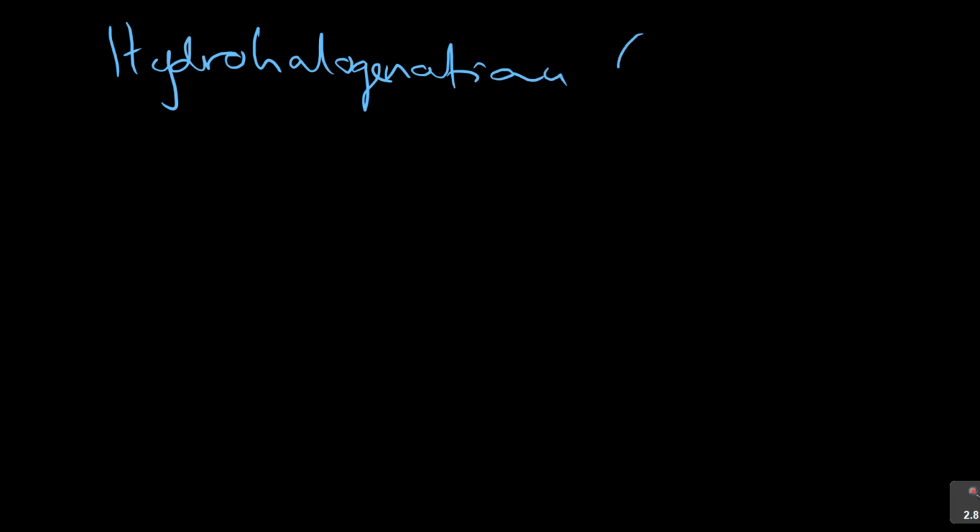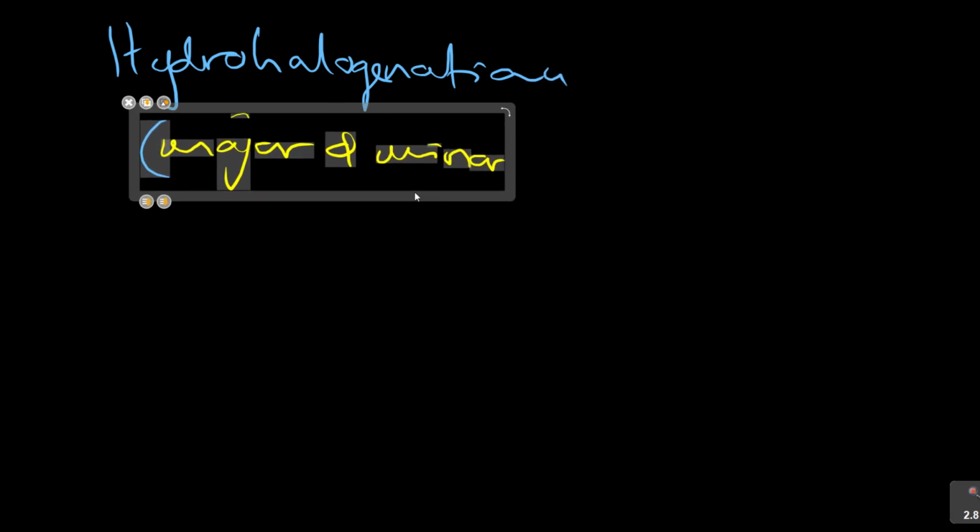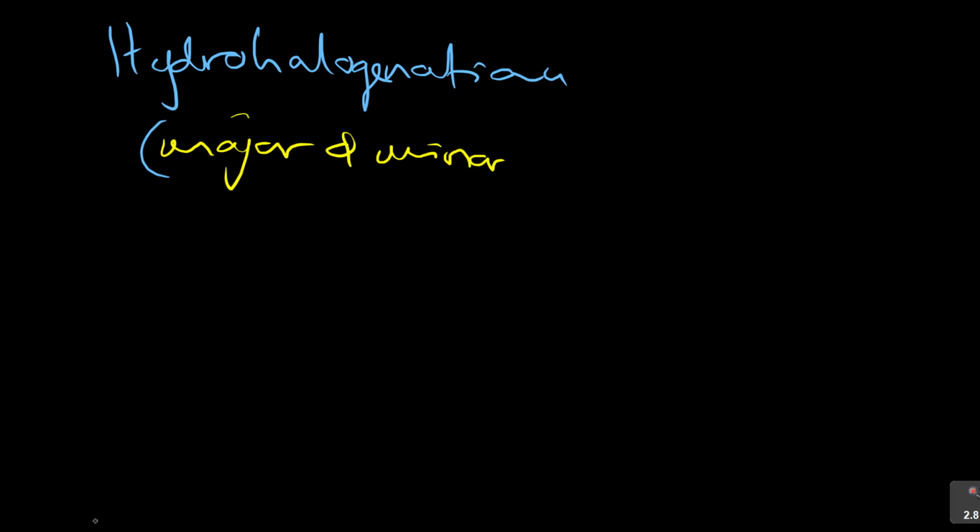Let's look at hydrohalogenation again, and here we are focusing on major and minor products. Let me bring it down here.